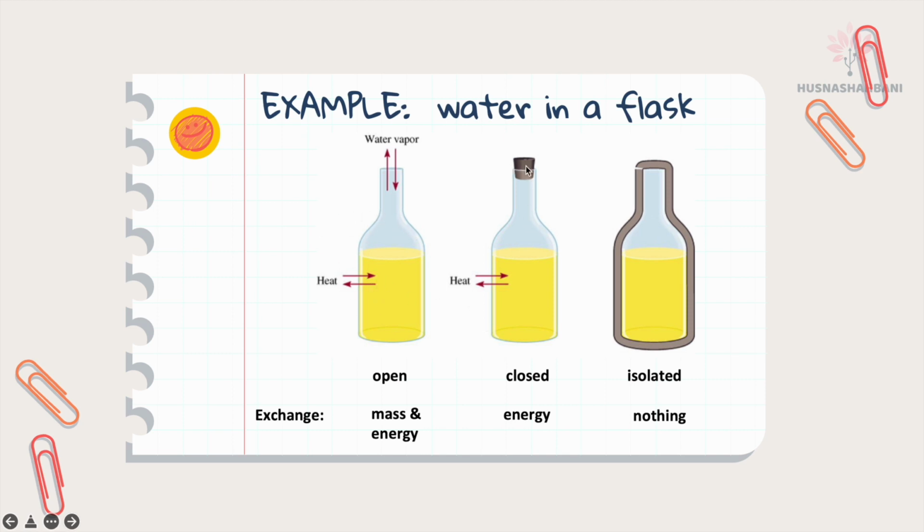When you close the flask, this is a closed system. There is a lid, closed system. Only energy can be transferred in and out of the flask. And this one is an isolated system. The flask is isolated, so no mass and no energy can be transferred in and out of the flask.